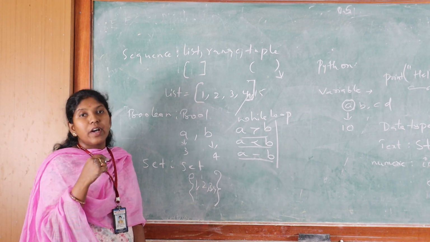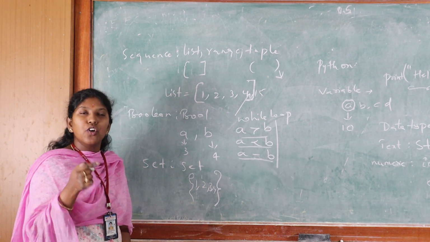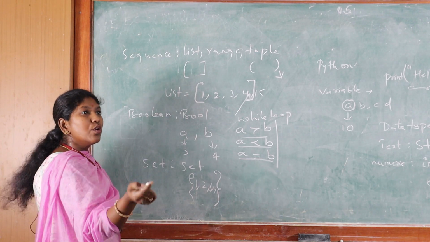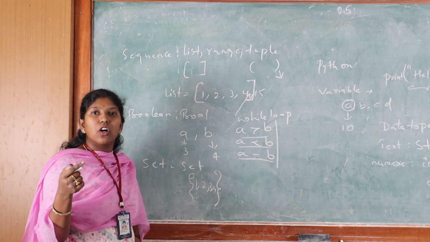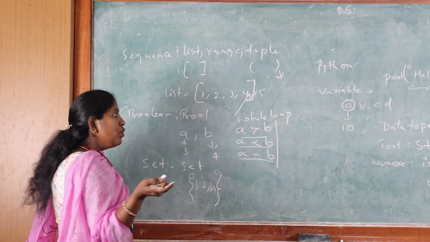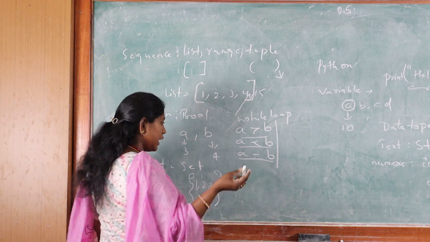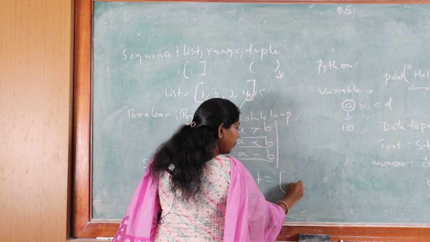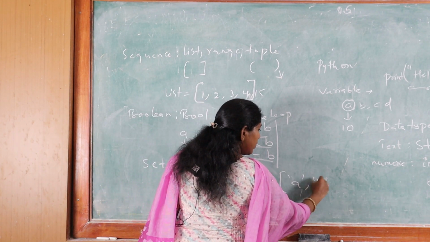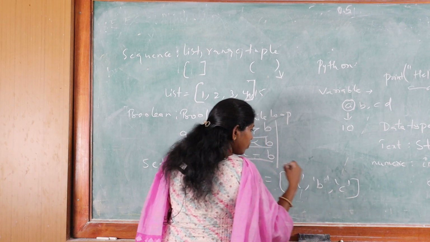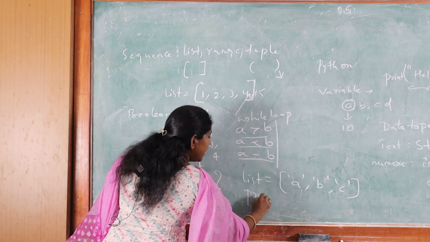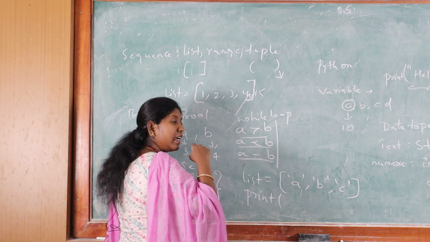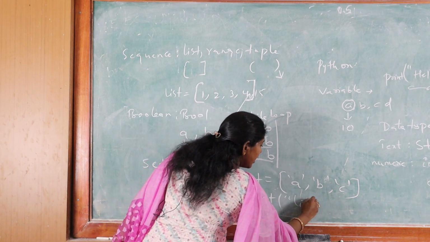Whenever you are writing the numbers in a list or a tuple, I want to display that list in the output. How do I write that? I write list equal to A, comma B, comma C. Now I want to print this list, so directly I write print list.